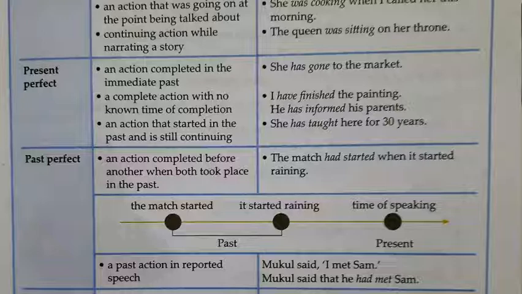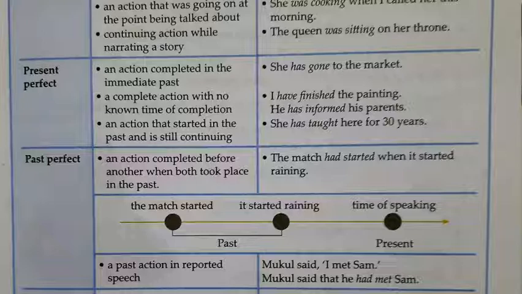Suppose two actions have taken place in the past. Whichever action happened earlier, we use past perfect tense for that, and whichever happened afterwards, we use simple past for that. For example, the match had started when it started raining. So the starting of the match happened earlier. Therefore, we have used had started, which means past perfect tense is used, and raining started afterwards. Therefore, we have used simple past tense there, started only.